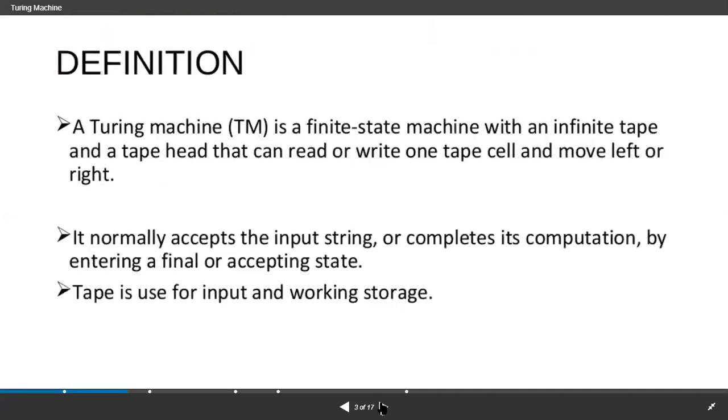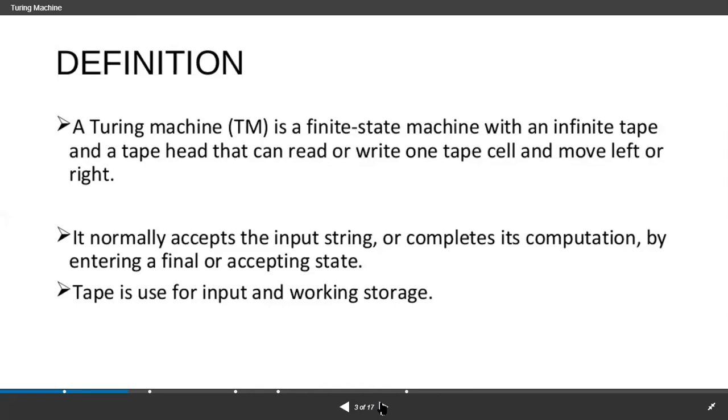And then what the definition of a Turing machine is. Here again the Turing machine is also a finite state machine, the same thing. PDA is also a finite state machine, Turing machine is also a finite state machine. NFA and DFA are also finite state machines, right? While regular expressions and context free grammars are not finite state machines, that means we are not directly representing a model for those. So we're not calling them finite state machines.